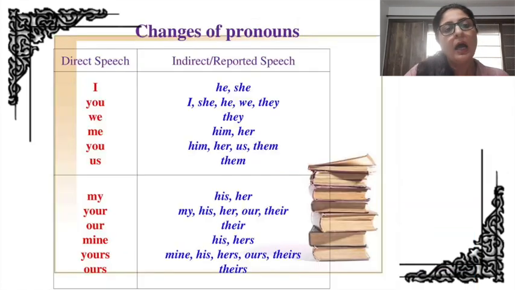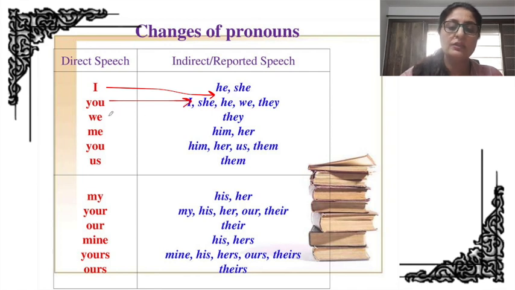Right. Now coming forth to changes in the pronouns. So these are the changes in the pronouns. You all must be knowing it, but here you need to learn them. Like I changes to he, she. You changes to I, she, he, we, they. We changes to they.